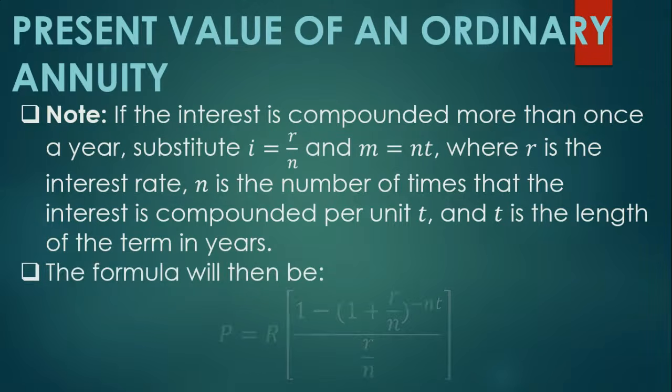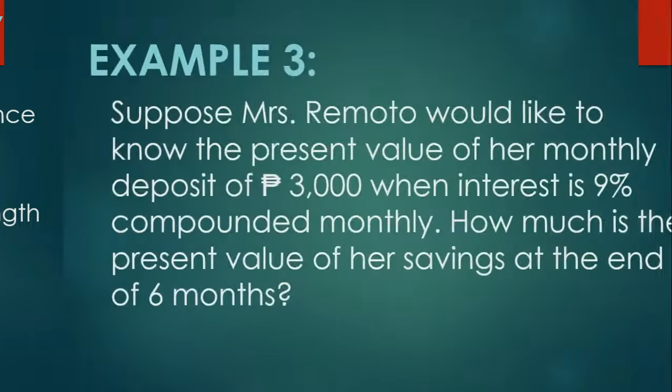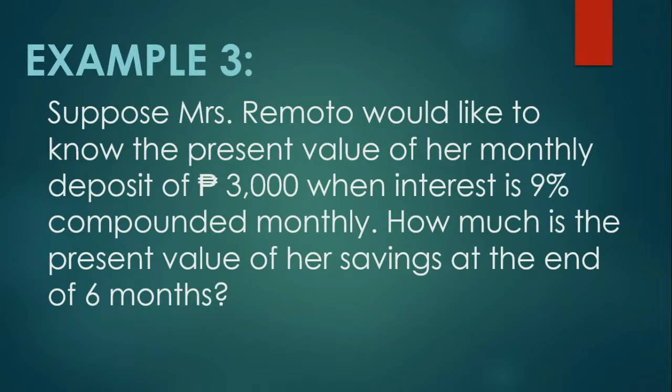The formula will then be P is equal to R times [1 minus (1 plus R over N) raised to negative NT] all over R divided by N. Example 3. Suppose Mrs. Remoto would like to know the present value of her monthly deposit of 3,000 pesos when interest is 9% compounded monthly. How much is the present value of her savings at the end of 6 months?